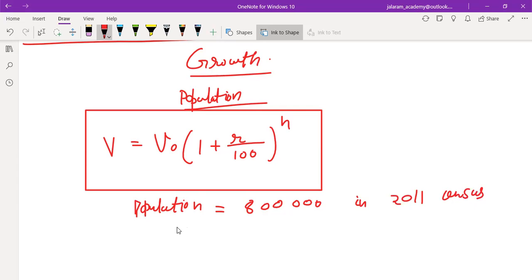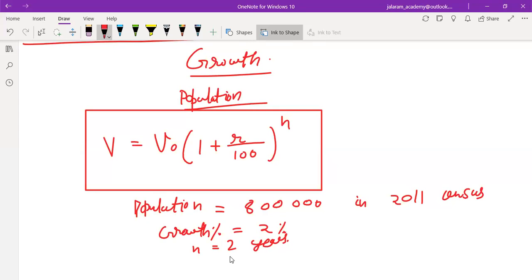And the growth percent of that town is calculated to be 2%. Then what will be the population after 2 years?